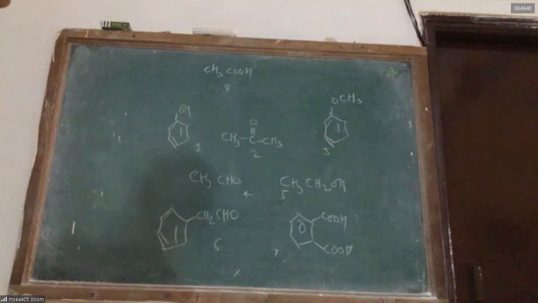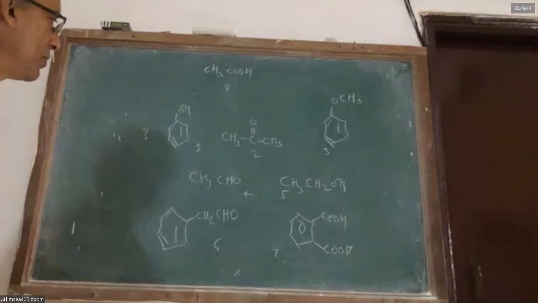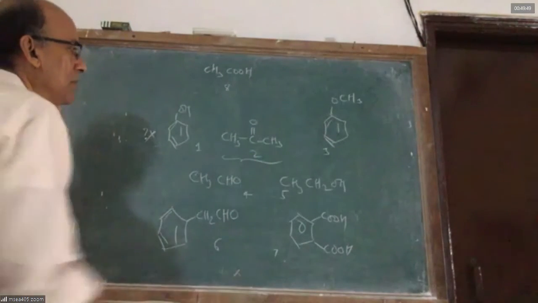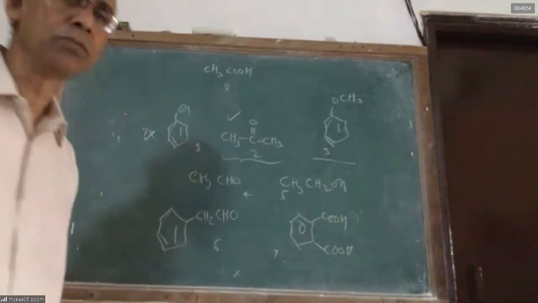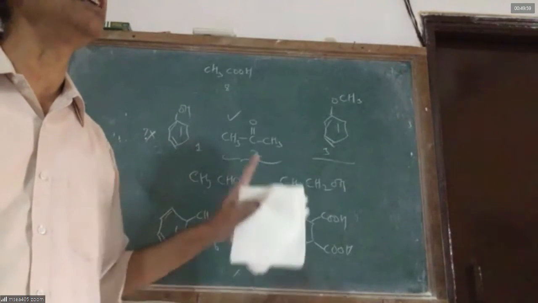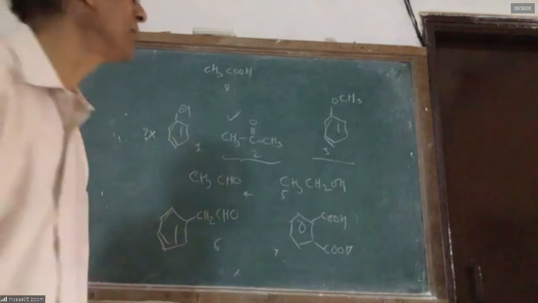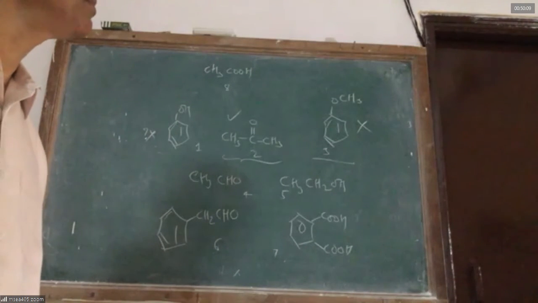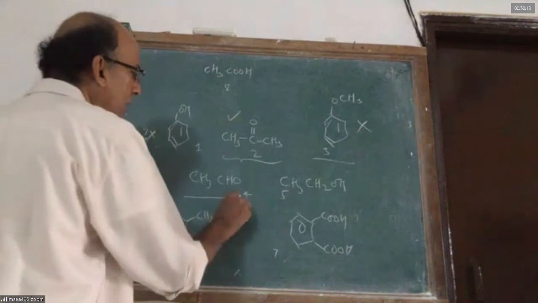In these 8 compounds, sir, check. Will it give the iodoform test, sir? No, sir. Very good. Will it give the iodoform test? Yes, sir. Only ether, no. The iodoform test is given by alcohols, aldehydes, and ketones. The 2 alcohols which can become aldehyde or ketone can give it. This one cannot give it because it is an ether called anisole. Methoxybenzene is an aromatic ether. It will not give it.